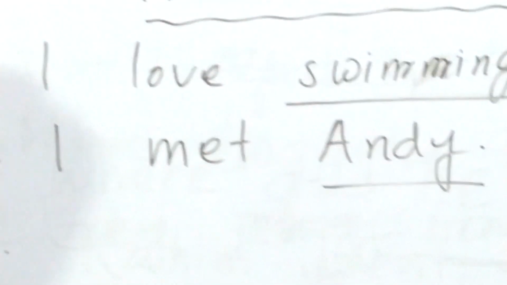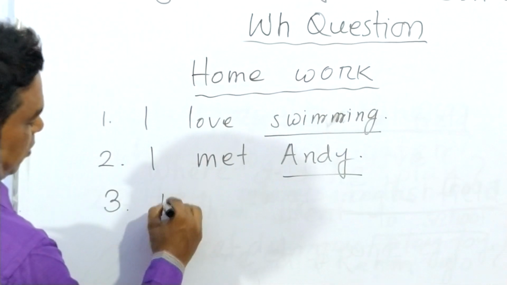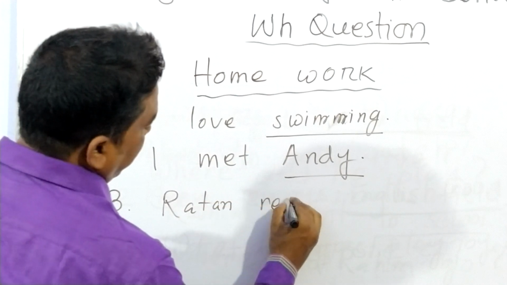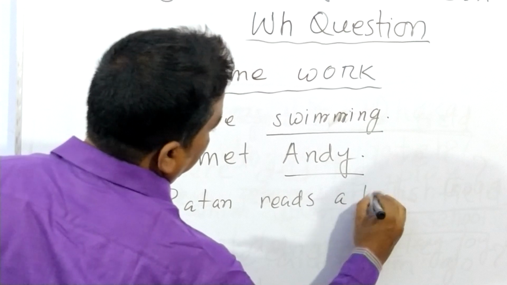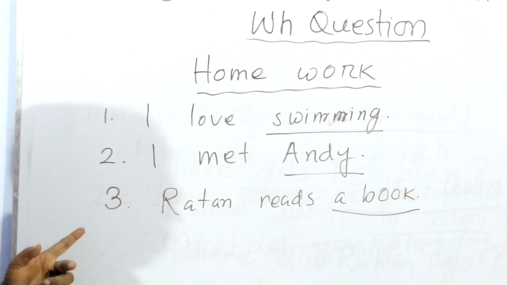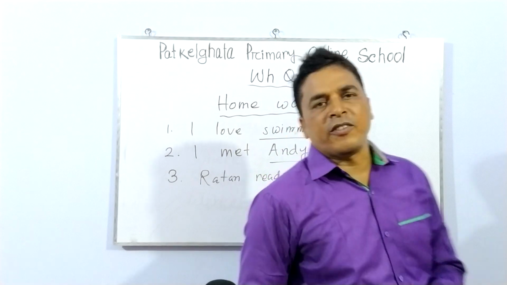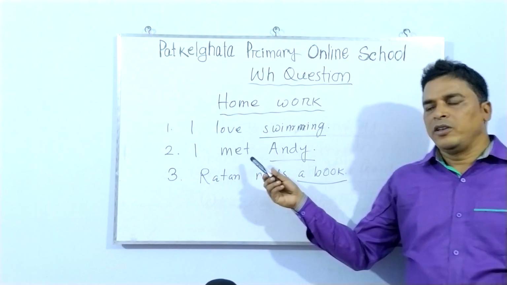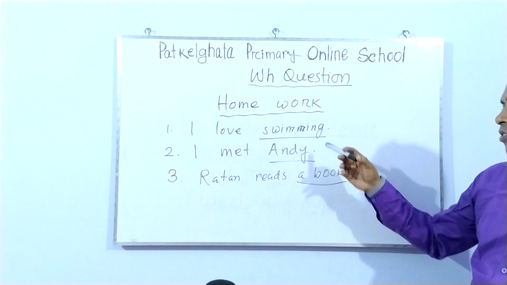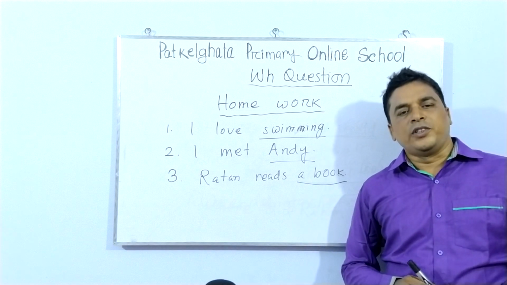Number 3, Ratan reads a book. Underline is a book. So I just give you only 3 statements, 3 sentences, and these 3 sentences you change in WH question. So just carefully, at first carefully observe it, and then solve it. Okay?